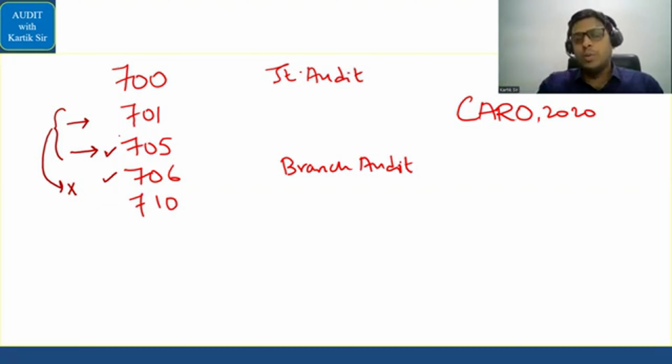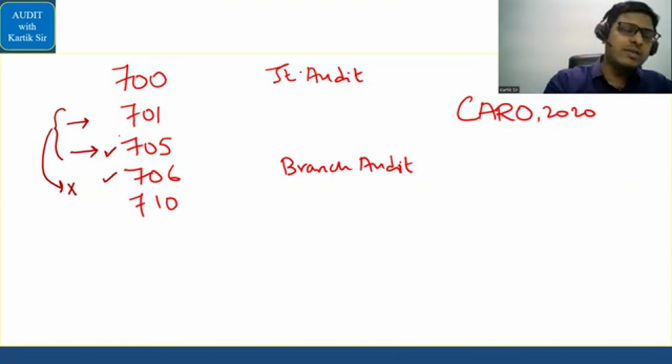And if the auditor has not obtained the audit evidence and the auditor is guessing that material misstatement can be there, and if it is pervasive, then the auditor will give a disclaimer of opinion. So whenever the auditor gives qualified report or an adverse report after obtaining the audit evidence, or if the auditor has not obtained audit evidence and the auditor is giving a qualified opinion or a disclaimer of opinion, we call it as a modified opinion or a 705 matter.